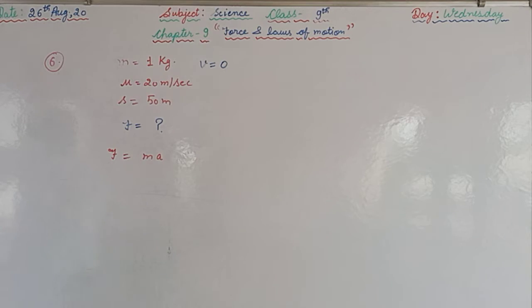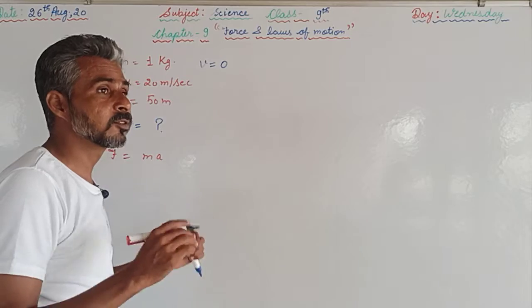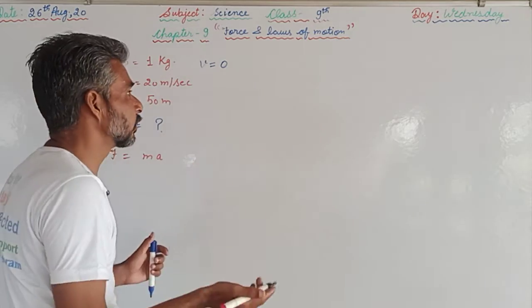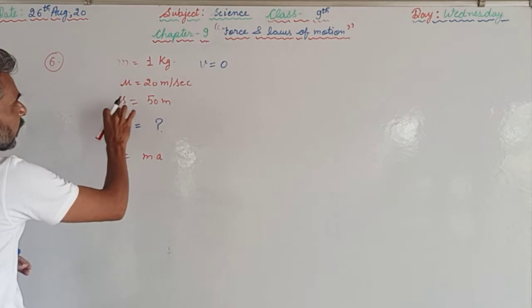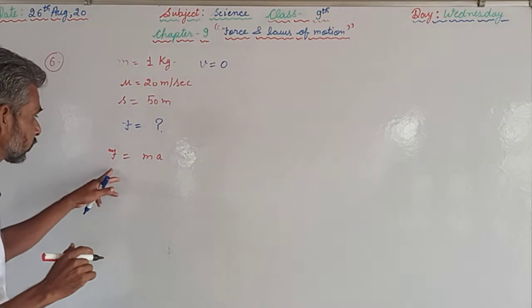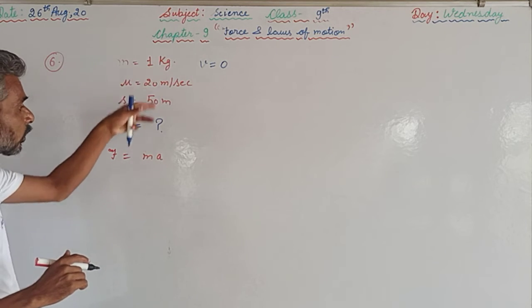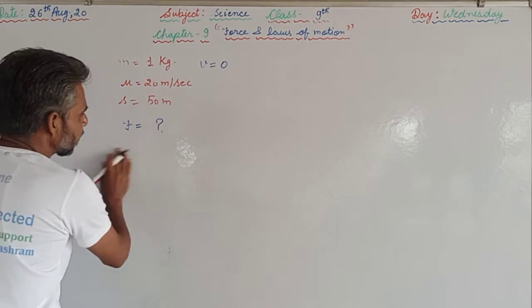That is not given in the question, but it is understood that when an object comes to rest, the final velocity becomes 0. Now using v, u and s, we are supposed to find a, because force is equal to ma, mass is given here 1 kilogram, we want acceleration. So first of all we will calculate the acceleration.